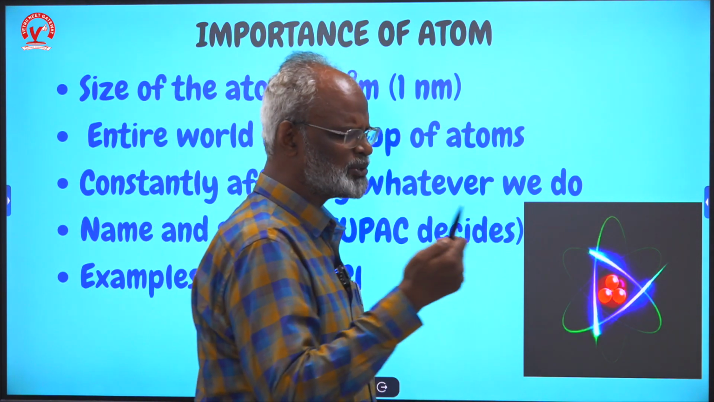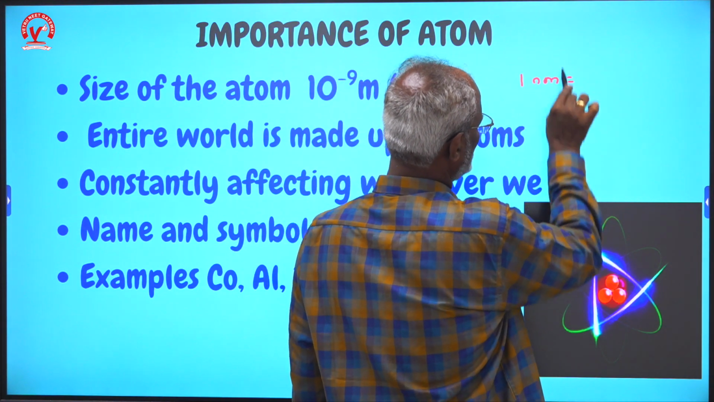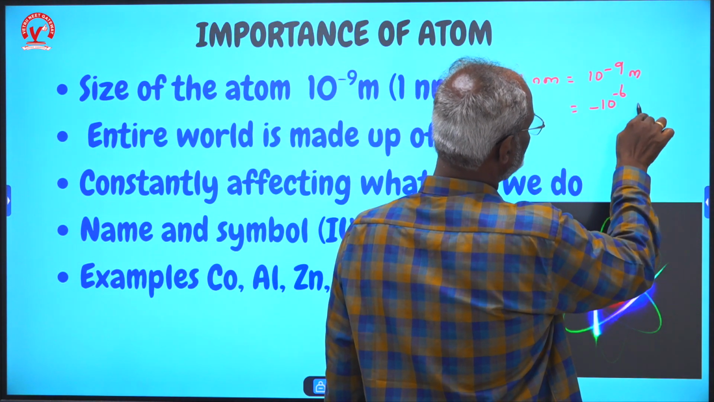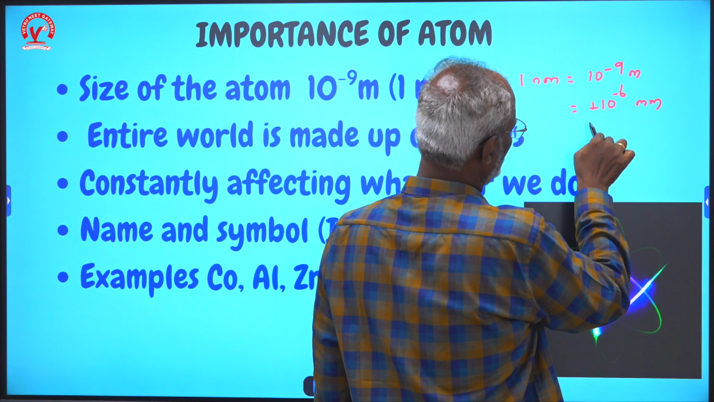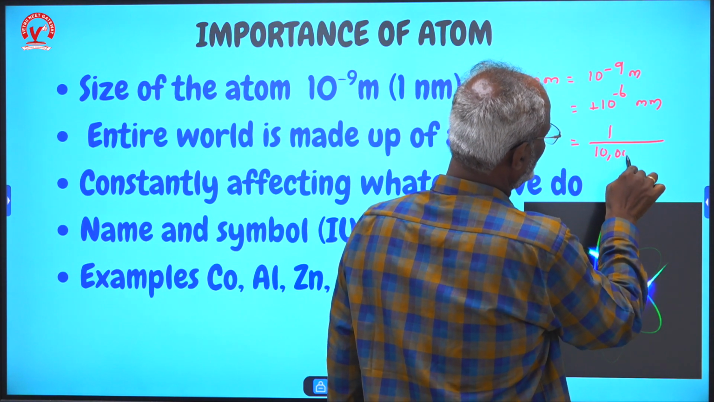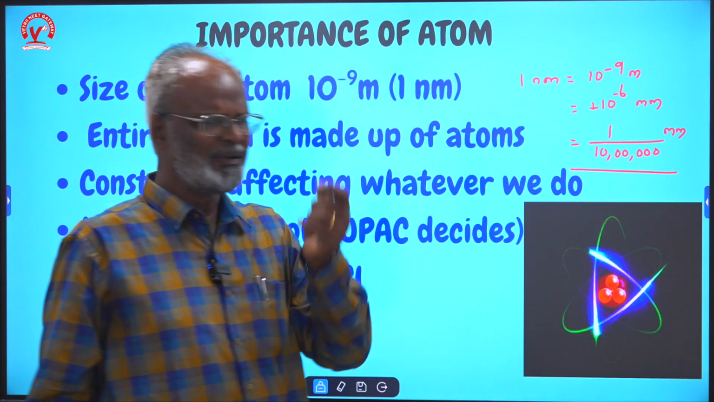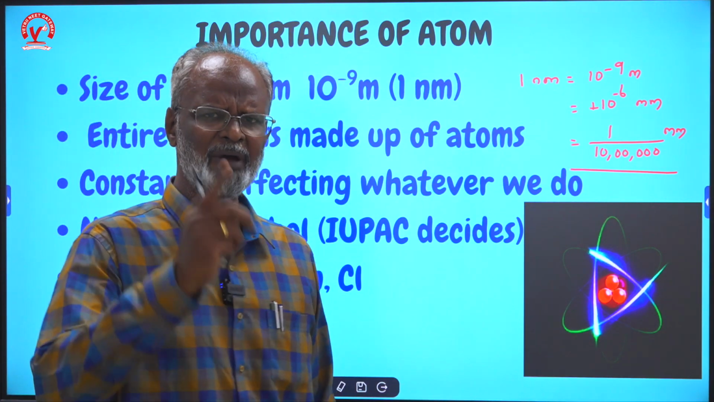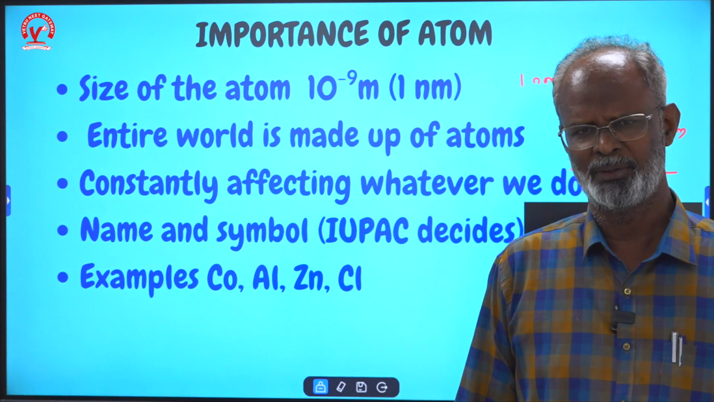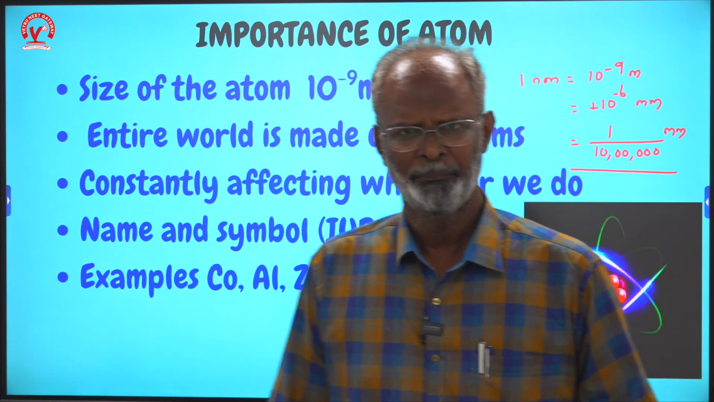So why is the atom so important? 1 nanometer is the size of the atom, which is 10 power minus 9 meters or 10 power minus 6 millimeters. So that is 1 divided by 10 lakh millimeter. Can you imagine that? You take a small division of a scale, which is 1 millimeter, you divide that into 10 lakh parts and one part is an atom. That is the size we are discussing, which scientists could not have seen with naked eyes. Only through research they have found it out.